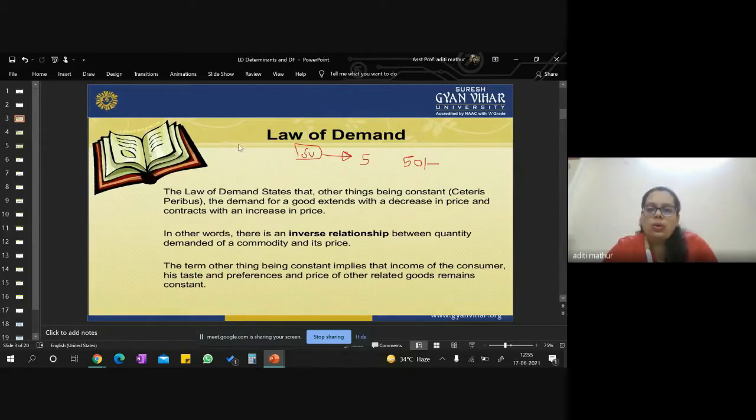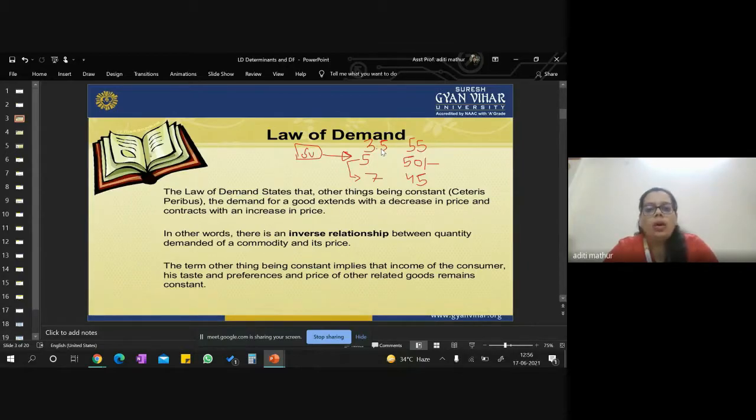So definitely, if the shopkeeper gives you a discount, let's say he says I will give you at the rate of 45 rupees, you will definitely like to buy more. Maybe you might consume 7 kgs of sugar. But if he says that because of the pandemic, I am going to charge at the rate of 55 rupees, then definitely you will reduce your quantity demanded and you might demand only 3.5 kgs of sugar.